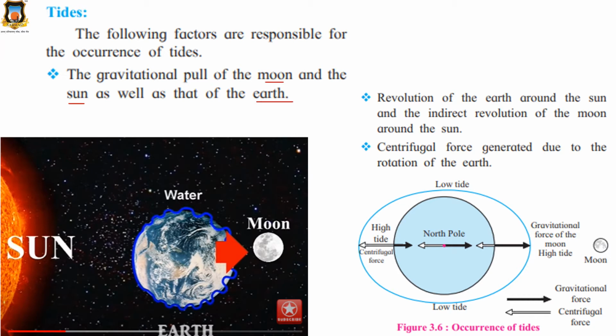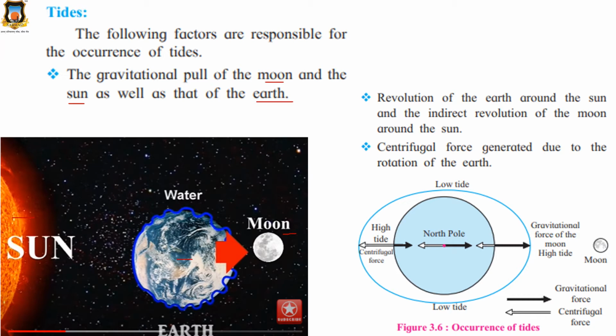Here in this picture you can see the earth, this is the sun, and here you can see the moon. Each and every one has its own gravitational pull. Can you understand this from this image?